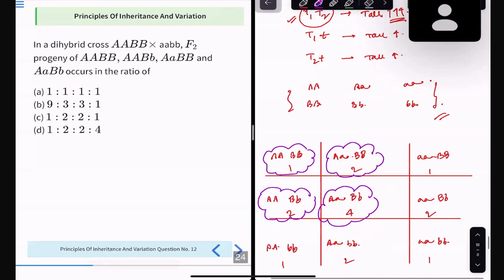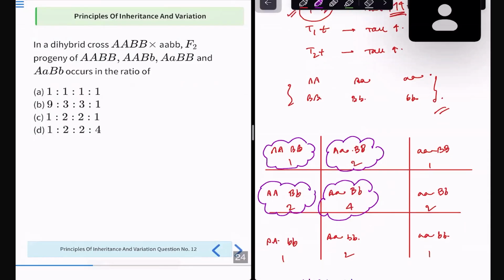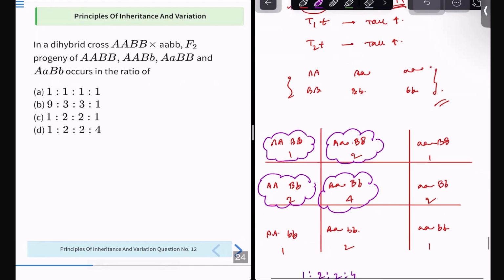Yes. Okay, sir. So we have question number 12 in front of us, that in a dihybrid cross, where we have been given capital A, capital B, cross small a, small b. In an F2 progeny, we have been asked for the ratio of the four genes. In which ratio does it occur?